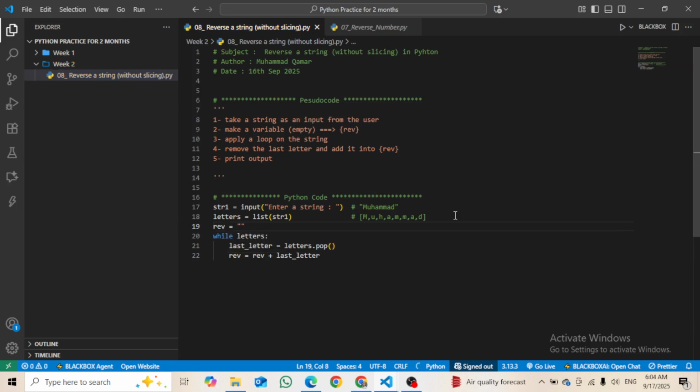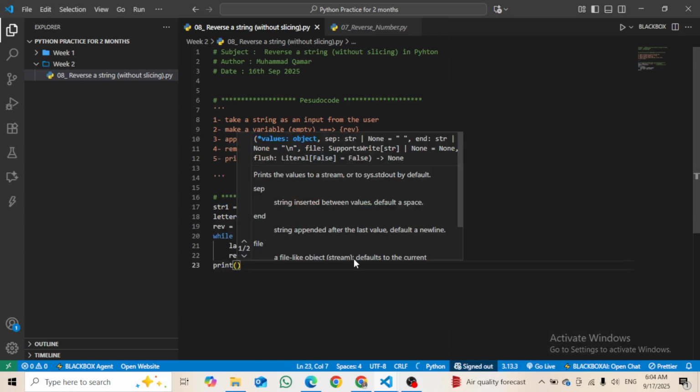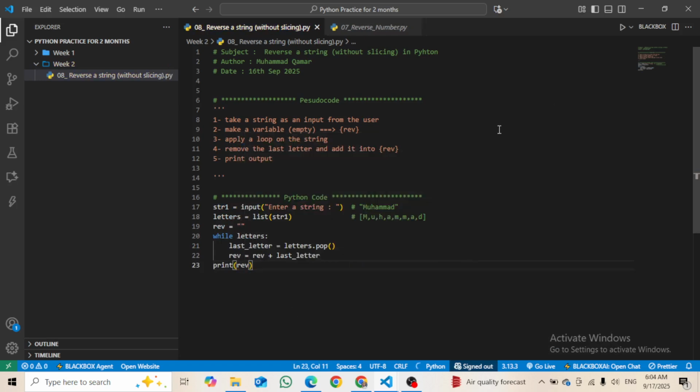Inside this empty string we are going to store the last letter, which here is going to be the D. So it will get the D and store it inside last letter, and this last letter is stored inside this reverse. And then what I will do is print the reverse, and I guess the code is complete. Let's run it.